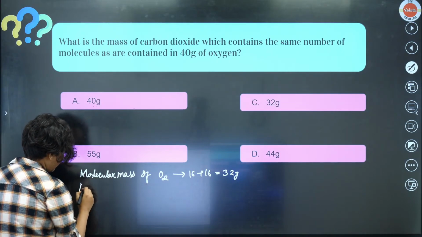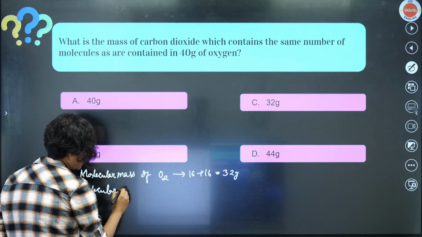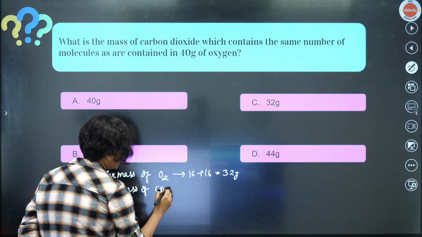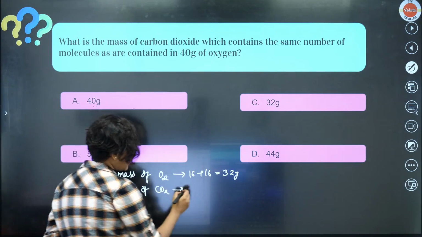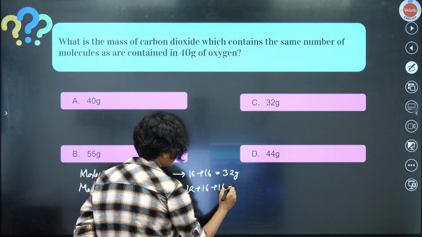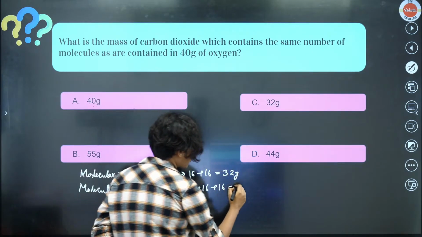Now, I have to find the molecular mass of carbon dioxide, which will be equal to 12 plus 16 plus 16, 32 plus 12 is 44 gram.